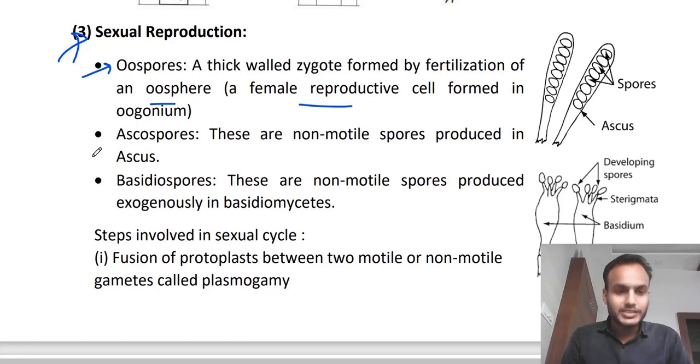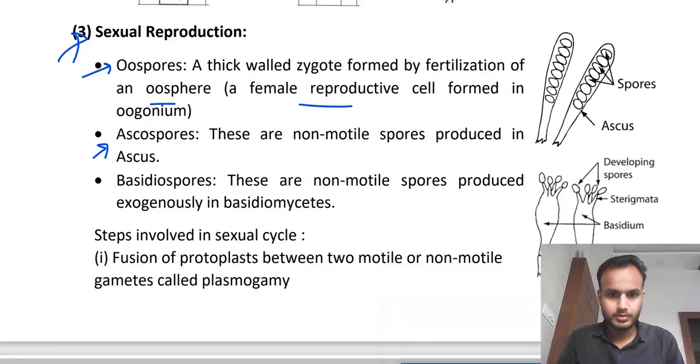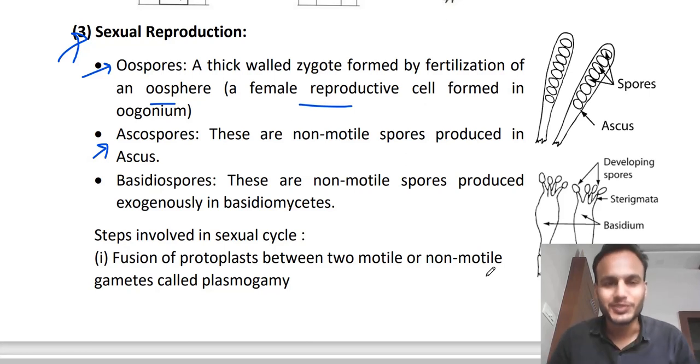Next are the ascospores. These are non-motile spores produced in the asci. Clear? Here I have shown you an ascus in which there are the spores. They can be from 4 to 8 in number. Okay, remember this. Now, the next is basidiospores. Likewise, they are also produced in sexual reproduction.